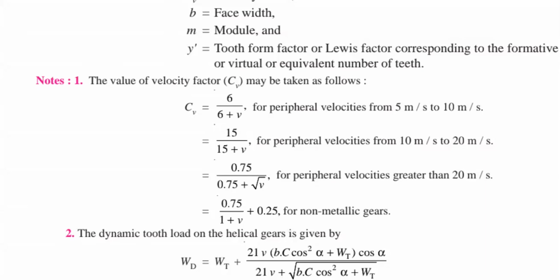Right. But here in this case, you have only 6 by 6 plus v and 15 by 15 plus v, likewise based on your pitch line velocities. So you have to follow these relations. There is no other way, because all these relations are based on experimental verification results. If there are any other values in your data book, you can also consider those values, no problem.